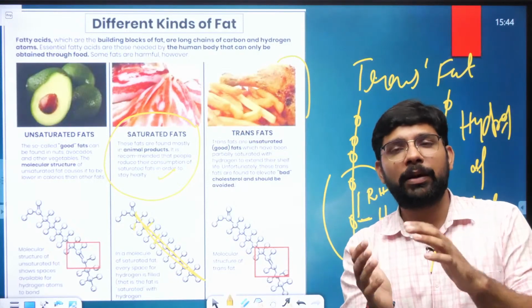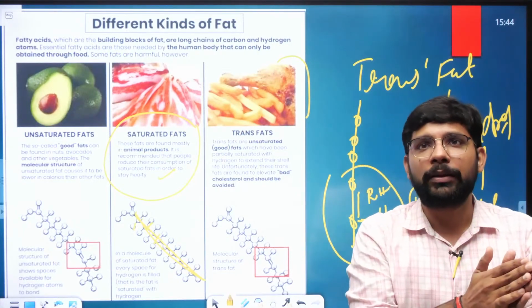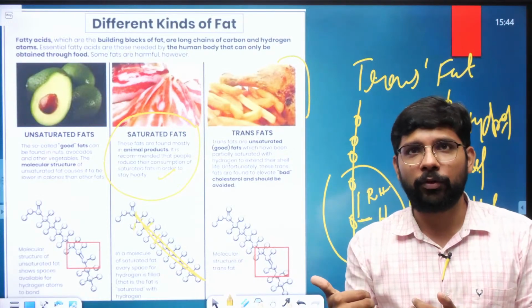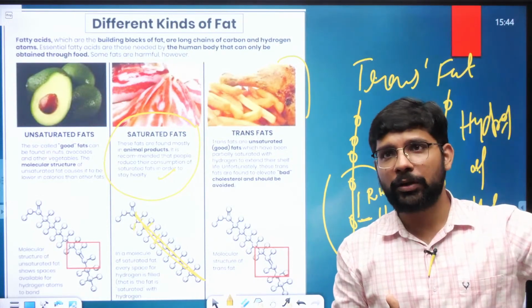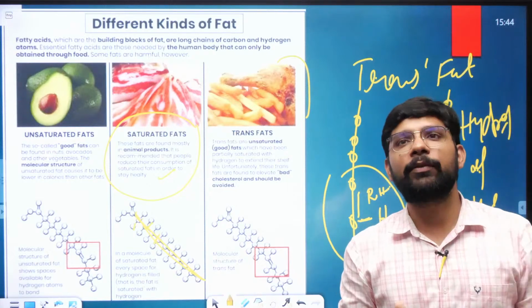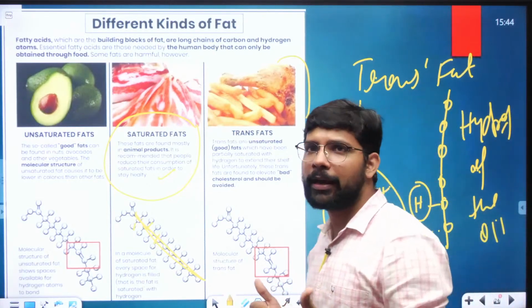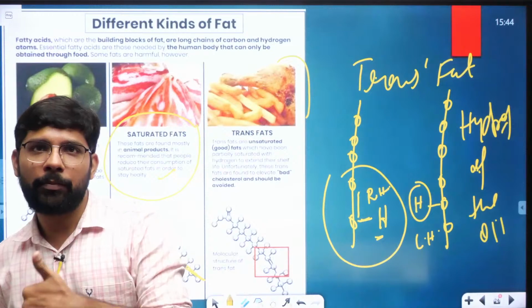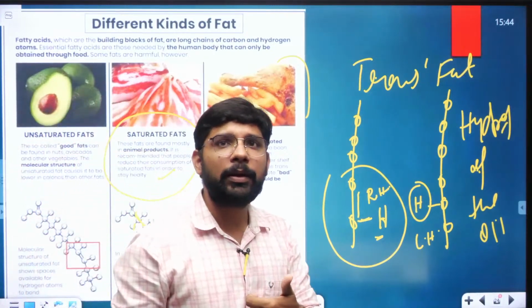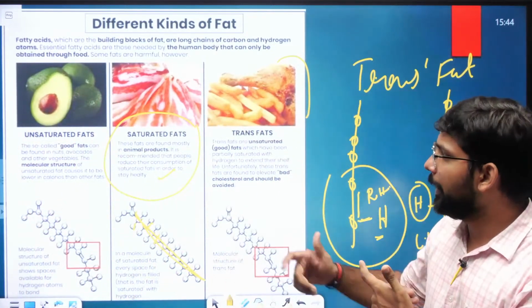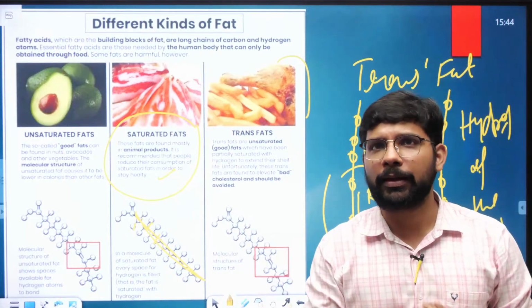Unsaturated fats can be in the form of natural. They can be in the form of the artificial forms. When they are in the form of natural forms, they are healthy for the human beings. The example can be the walnut, the example can be the milk products, the examples can be specifically kind of the other like the avocado के बारे में भी आप बात कर सकते हैं.